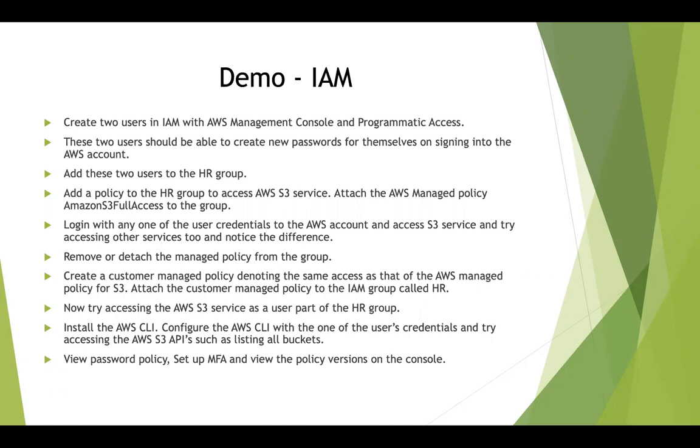Always remember, not with username and password. Username and password is for graphical user interface access. For programmatic access, it is only access key ID and secret access key. Then we are going to try listing all the different buckets that are present within AWS S3. And then finally, we are going to view what password policy we have set for the AWS account. And we are going to set up multi-factor authentication and also view the different policy versions. Okay. So whatever we discussed as a theory, we are going to do that as practical.